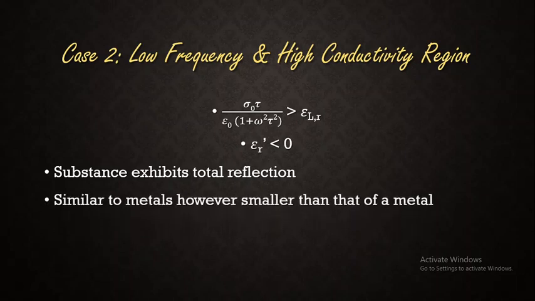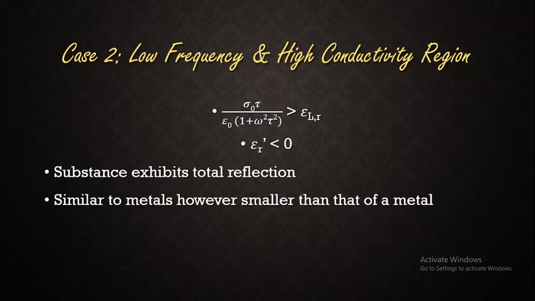So we say that the substance is acting similar to a metal because here the conductivity will be due to the higher concentration of electrons, and we know that in metals the conduction is only due to electrons. So reflection is observed, but one thing we need to remember is that even though it is acting as a metal, the conductivity or the dielectric constant is going to vary.